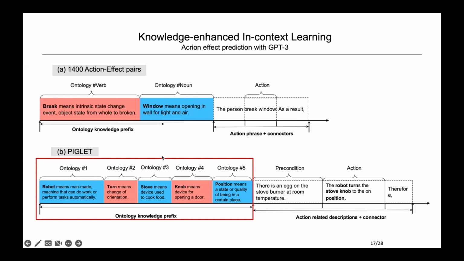begin by extracting a concept list from the action description sentence using matching 1-gram. For example, here for this sentence, "the robot turns the stove knob to the on position", we will get the list robot, turn, stove, knob, and position, and we will prepend the textual knowledge statements before the precondition sentence. So that's all about our methods part.